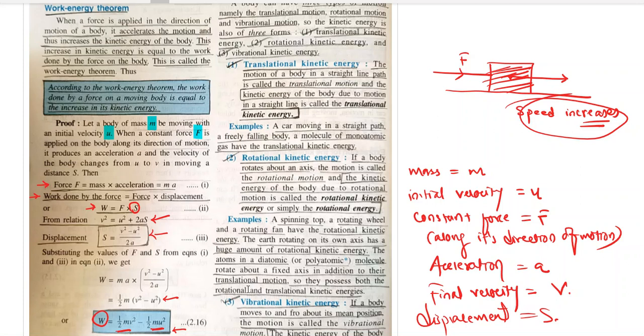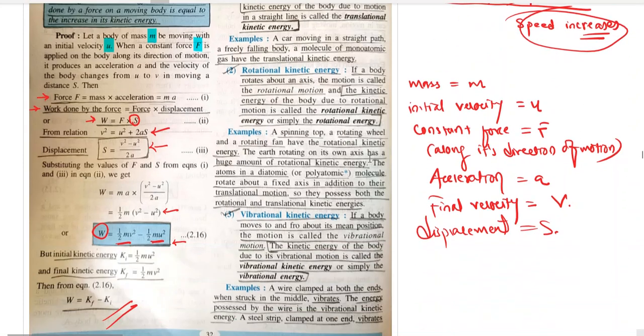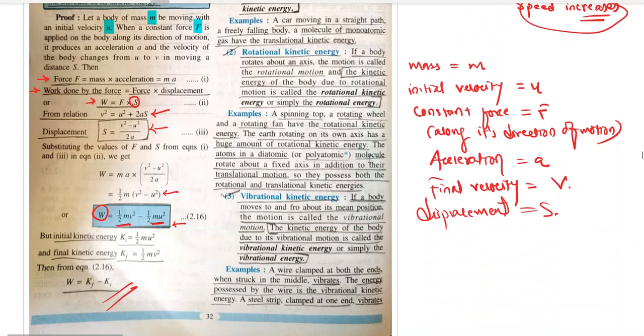This question might be asked to you in the exam: give an example of a body which possesses both rotational as well as translational kinetic energy. You will write this much: the atoms in a diatomic molecule. We will study about this in chemistry, don't worry about that. The example of this is oxygen, O2, diatomic. So both the oxygen atoms rotate about their fixed axis in addition to their translational motion. So they possess both rotational as well as translational kinetic energy.